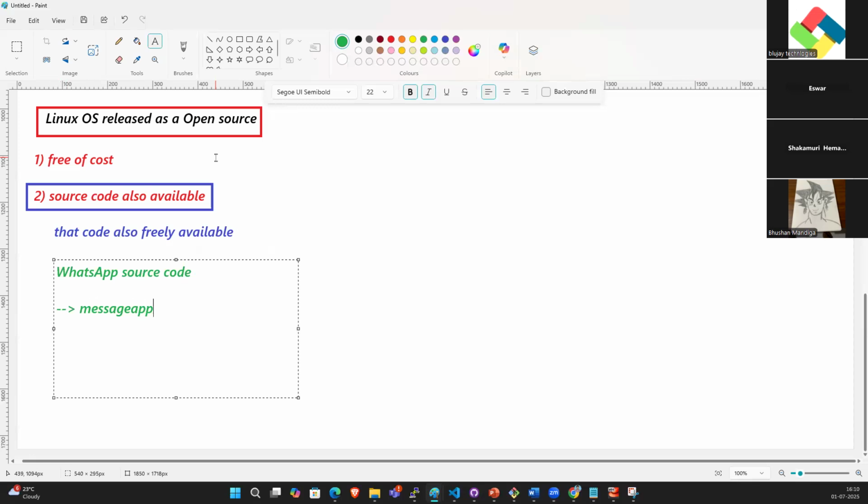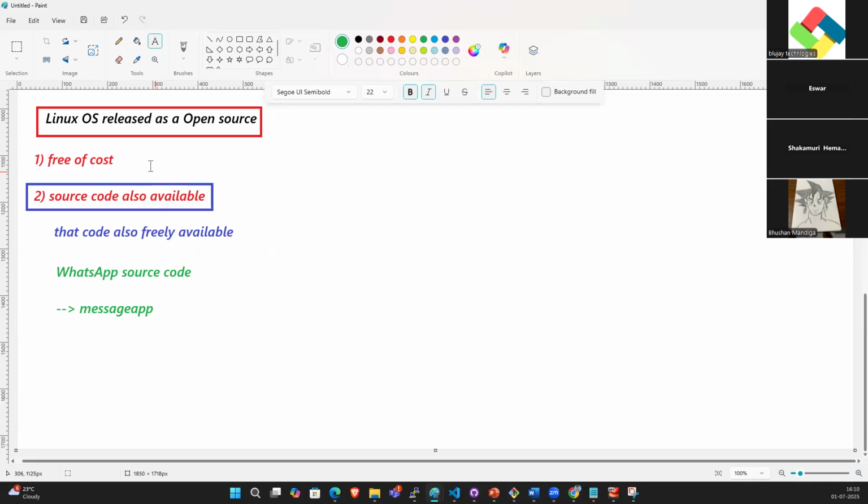I created it as a message app, wherever WhatsApp appears I replace it with the message app, and I release that as a message app. If you have the code, we can customize easily whatever you want.